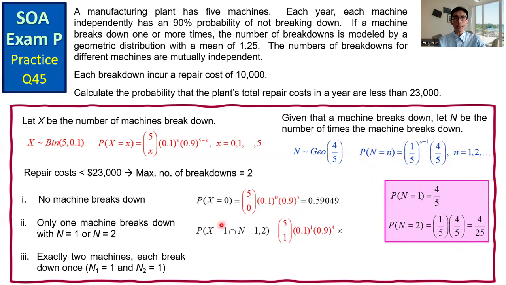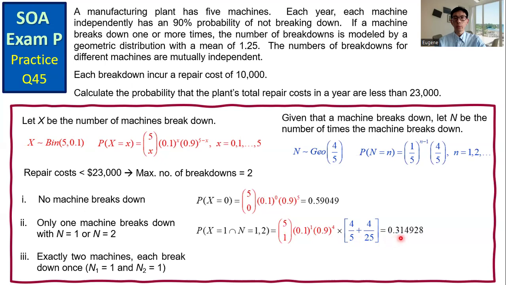So the probability that exactly 1 machine breaks down and this machine breaks down 1 or 2 times equals this expression: the probability that X equals 1 times the probability that N equals 1 or N equals 2. We get 0.314928.